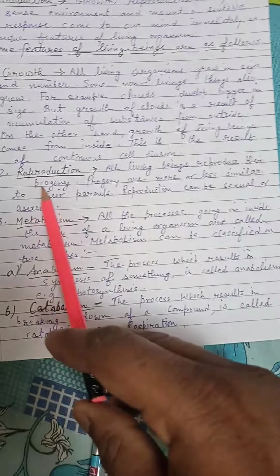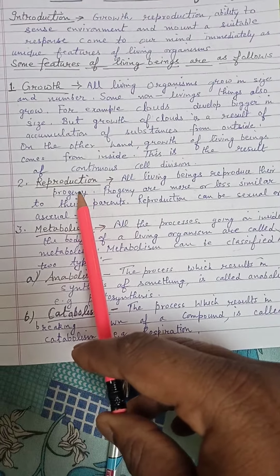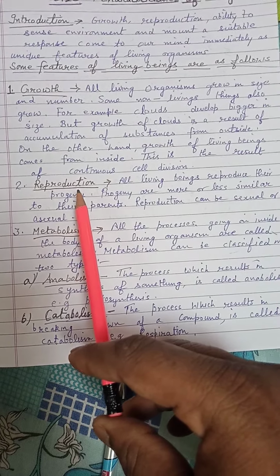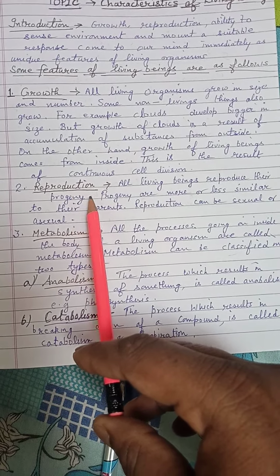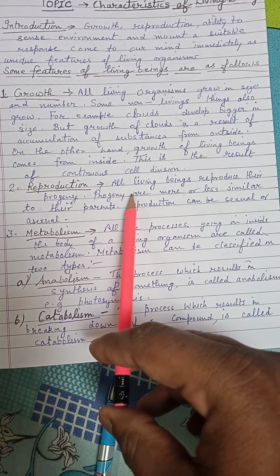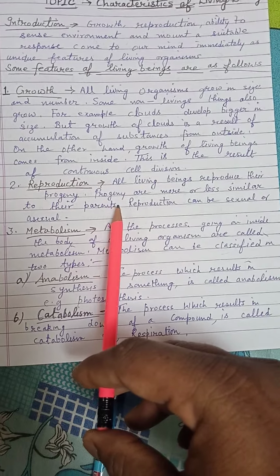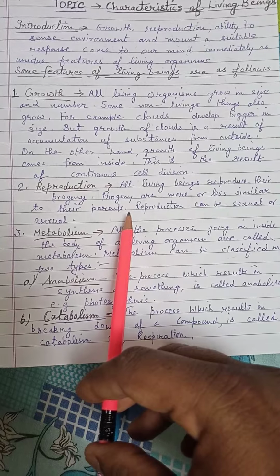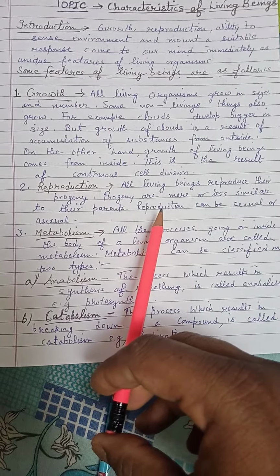So this is the main feature of organisms, that is called growth. And second is reproduction. About reproduction, student, you know what reproduction is? Reproduction means the process by which parents produce their own young ones, or you can say offspring. That process is called reproduction, and this is also a main feature of all living beings. They reproduce their progeny, and these progeny are mostly similar to their parents because of the genetic structure, and reproduction may be asexual or sexual reproduction.